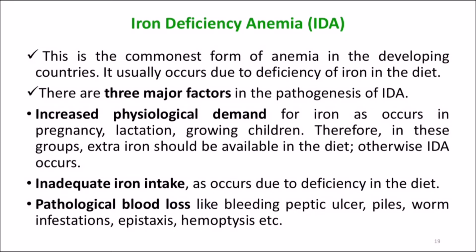It is the most common form of anemia which you come across, and the majority of females have this problem. It usually occurs due to the deficiency of iron in the diet. There are three major factors in the pathogenesis of IDA. IDA is a short form of iron deficiency anemia. That's why I have written it in the heading.